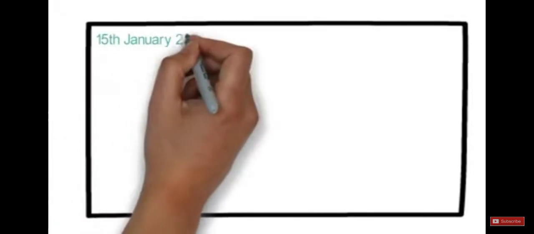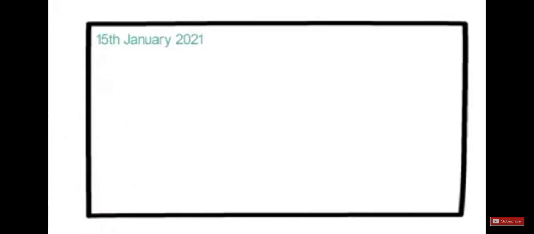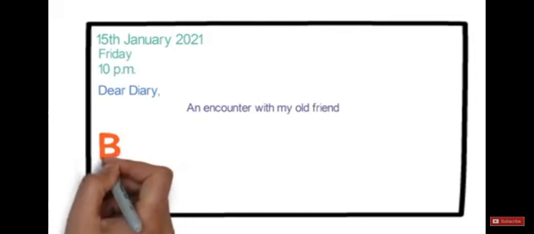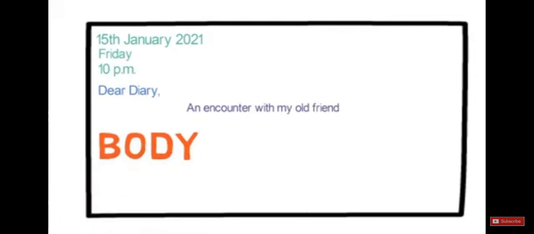Let's write the date on which we are writing. In our case, it is 15th January 2021. Then the day, which is Friday. Then the time, which is 10 pm. Then comes the salutation. Dear Diary. Now, let's write a heading. An encounter with my old friend. Now comes the body of your diary, which is the actual content. The body will look something like this.